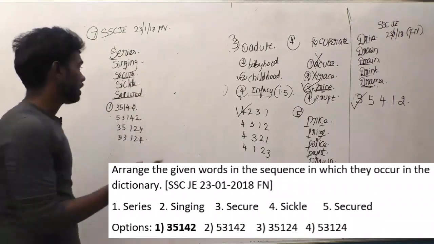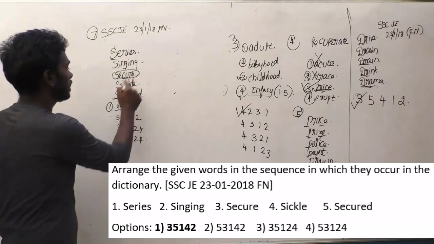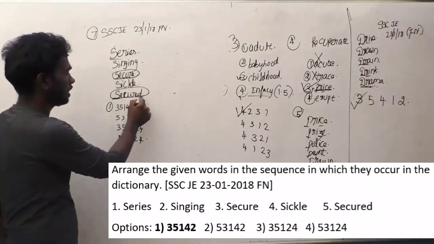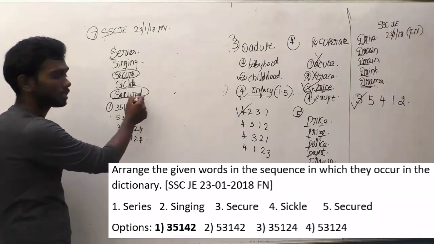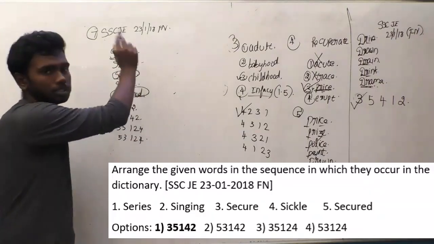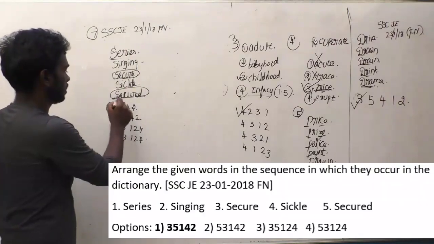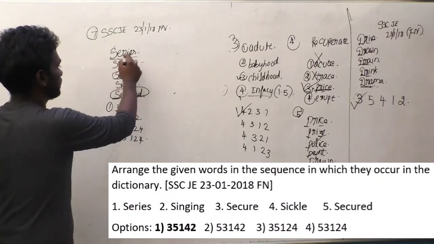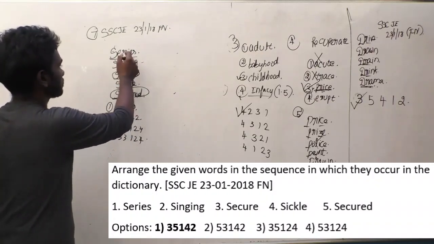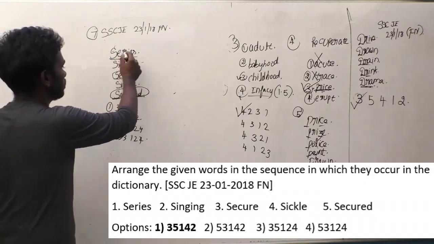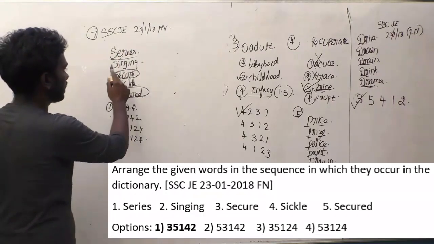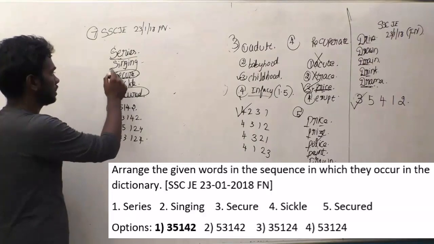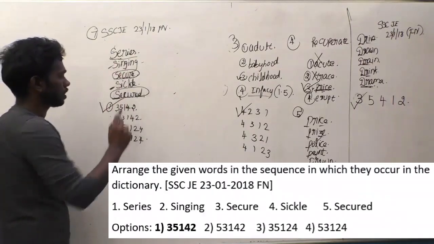We have to note this point clearly here. The word secure is one letter shorter than the word secured. Can you understand that? So here the extra letter D comes. So therefore, secured is the word which is going to come next to secure. So 3 and 5, and next we have to see SE. In the SE series, R comes next. So 3, 5, 4 and 1. The next thing going to come is sickle or singing. SIC will come before SIN. So therefore, sickle will come, then singing will come. So the correct option will be option 1.